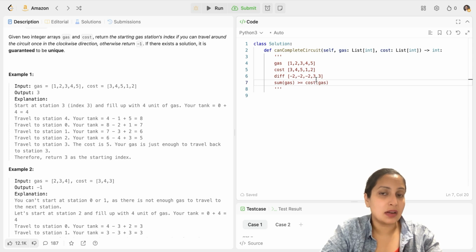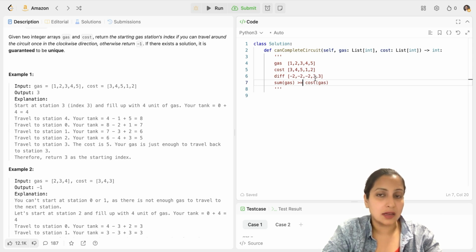And in this difference array, you find one starting index and then see if your total is positive or not, which is negative here. Then you go to the next index and you see if your total is positive or not, but it is negative, so you cannot start here. Now you go to the next index and you see if your total is positive or not, but it is again negative, so you cannot start here. Now this is the first index where your gas minus cost is positive, so you can start here.